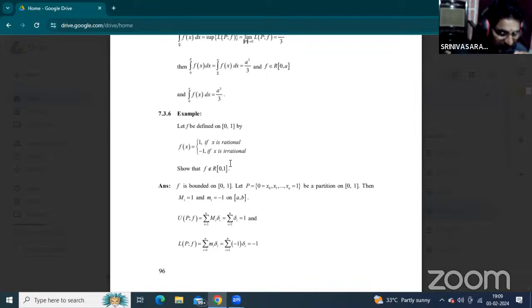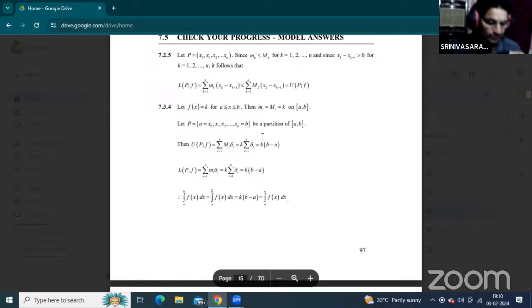Define Riemann integrals. Give any example of F which is not Riemann integrable on closed interval 0, 1. F is not Riemann integrable when f(x) equals 1 for rational values and f(x) equals -1 for irrational values. This is the suitable example of F not being Riemann integrable on interval 0, 1. This problem is also very important.